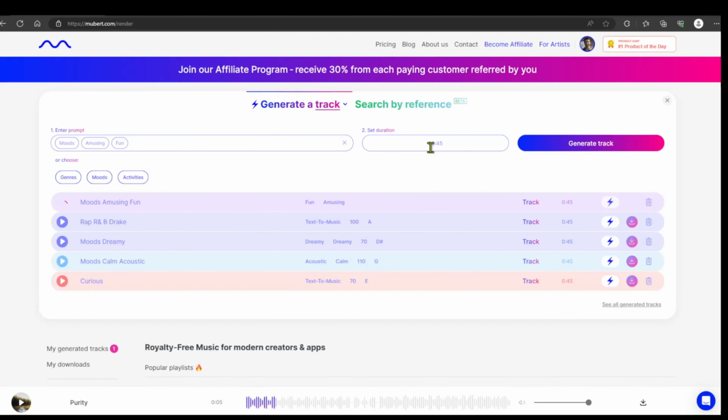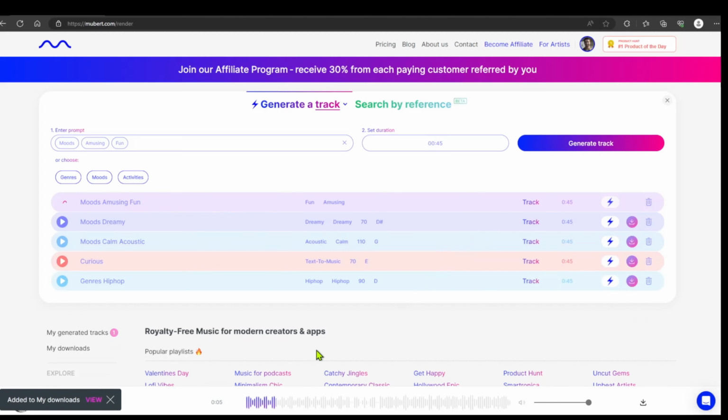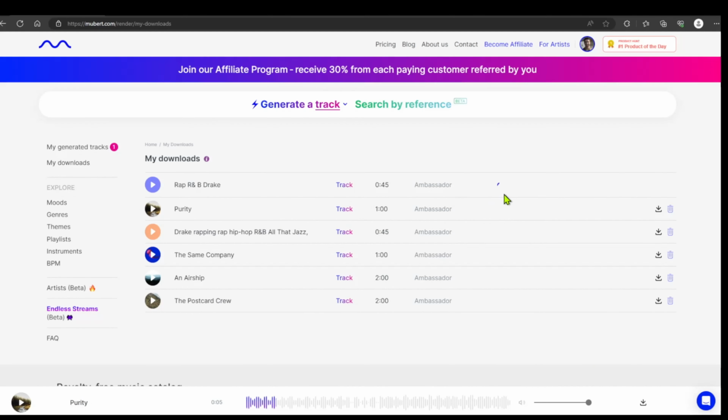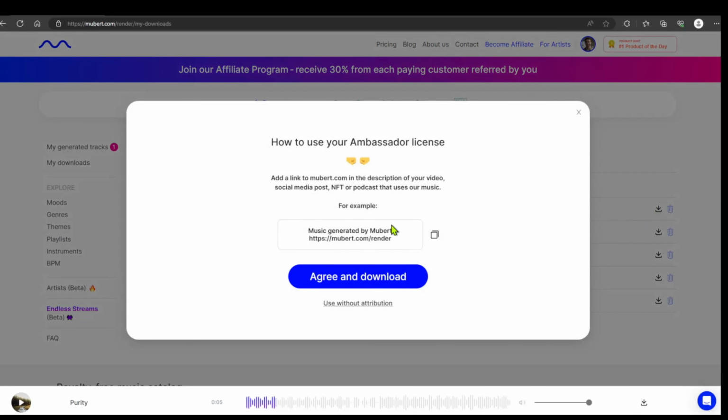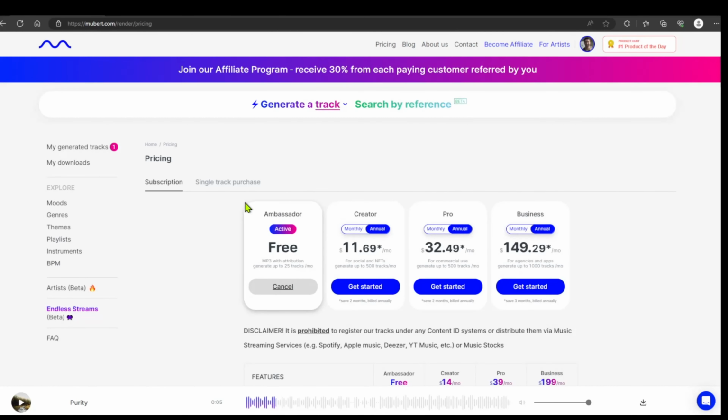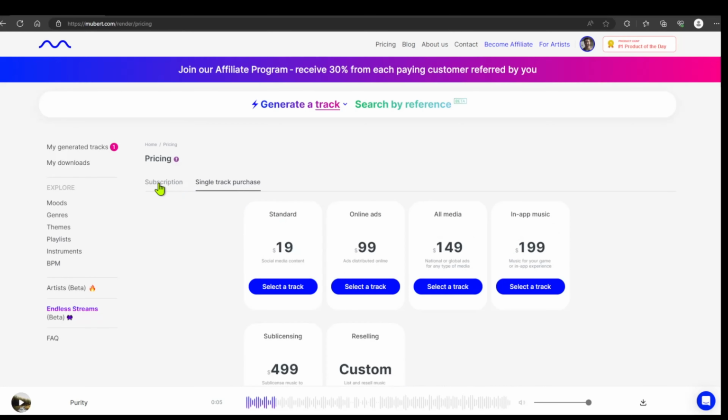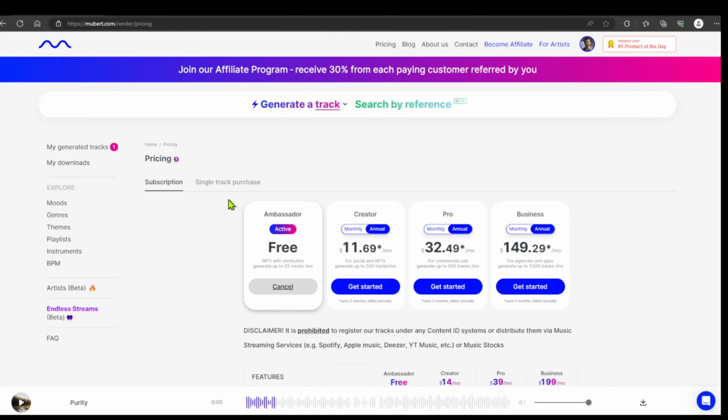At this point, it's very important to understand that this music cannot be used for commercial purposes directly. For example, if you try to download a music track, it will ask you to agree to a specific kind of license for your requirement. Here, for the ambassador license, you need to give reference to the Moobear website explicitly. The good thing is that you can actually buy different kinds of licenses from the website.